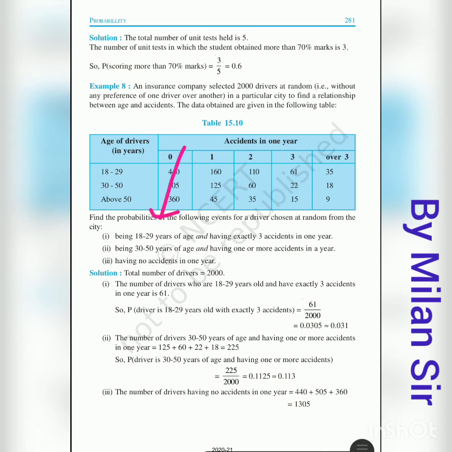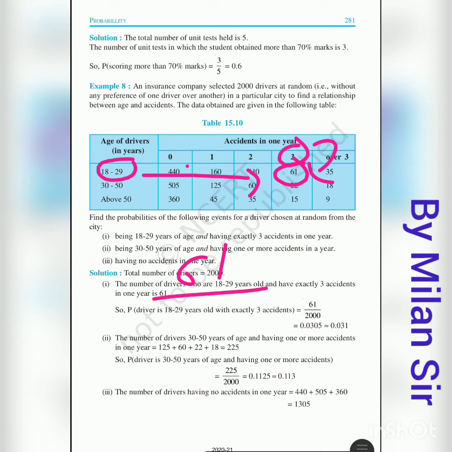First question is, being 18 to 29 years of age and having exactly 3 accidents in 1 year. So we need to follow both these conditions. 18 to 29 age and exactly 3 accidents, it is 61. So our answer is 61, and this 61 becomes our favorable outcomes, divided by total number of outcomes, which is 2000, because 2000 drivers are there.